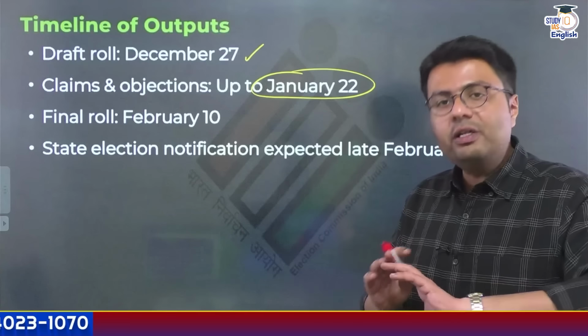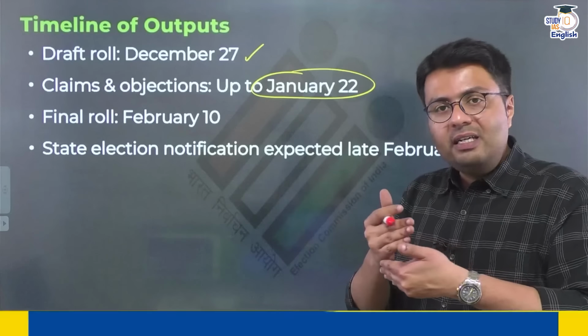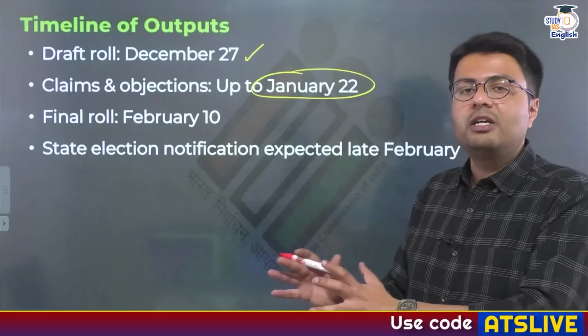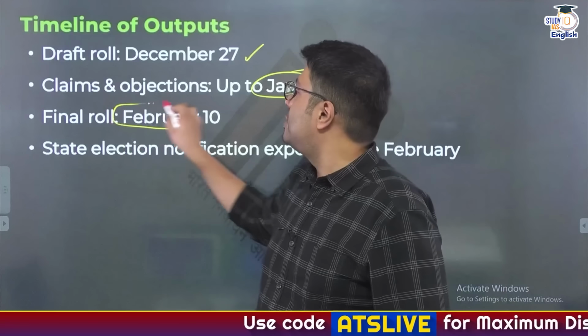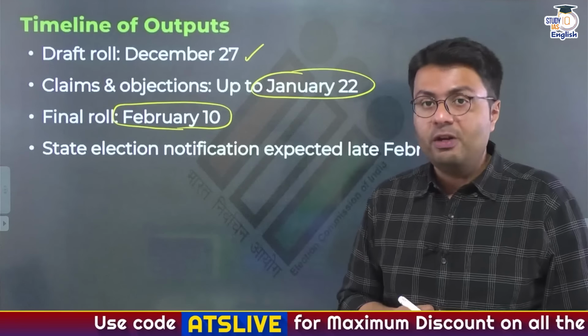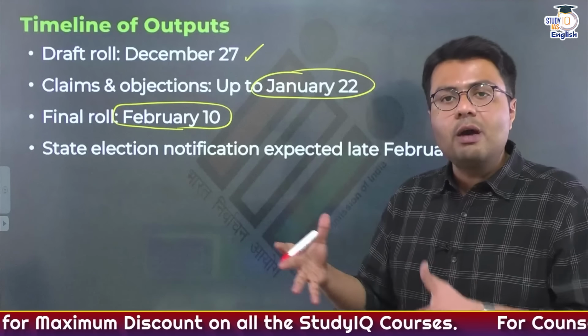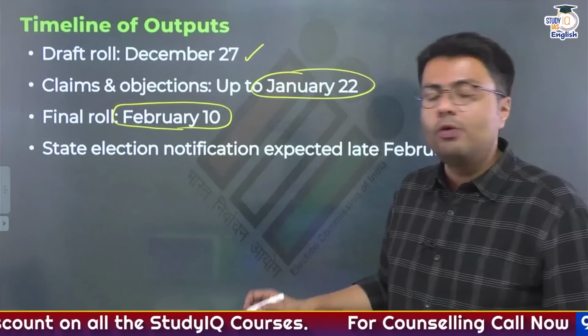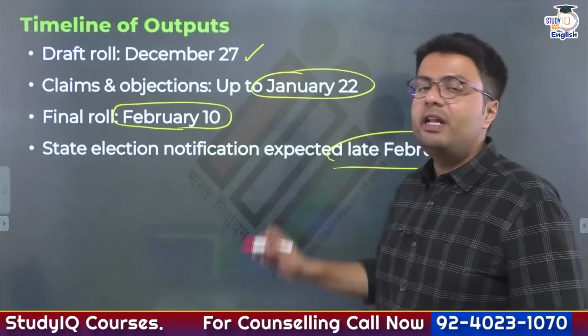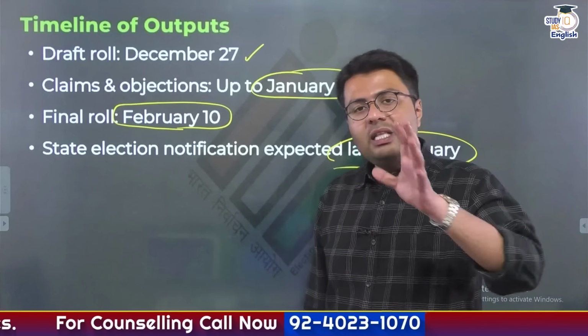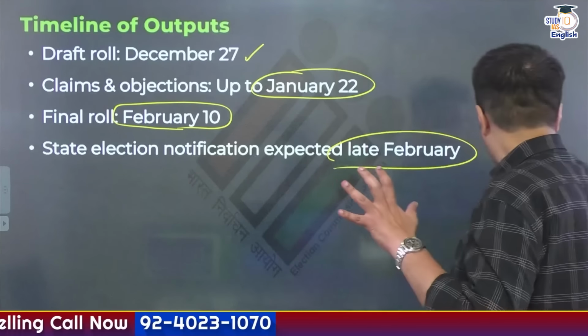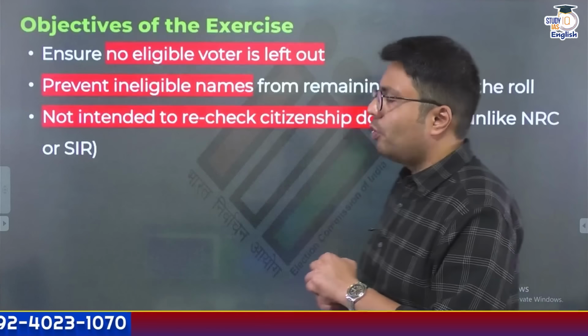And then after taking into account all the claims and objections, the final roll will be published by the Election Commission of India by February the 10th. And this would mean that the state government or the Election Commission of India can publish state election notifications by late February. Right? So these are the timelines of outputs that you can expect regarding this special revision process.